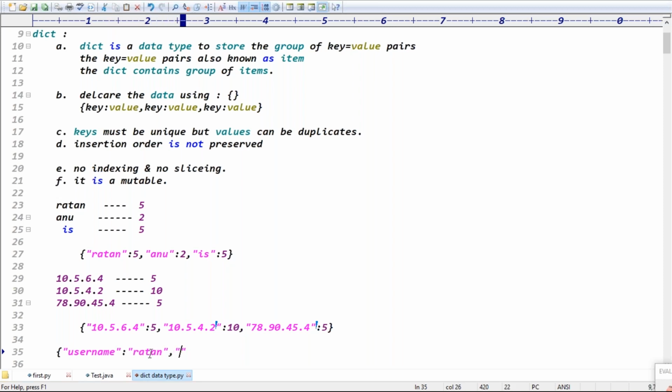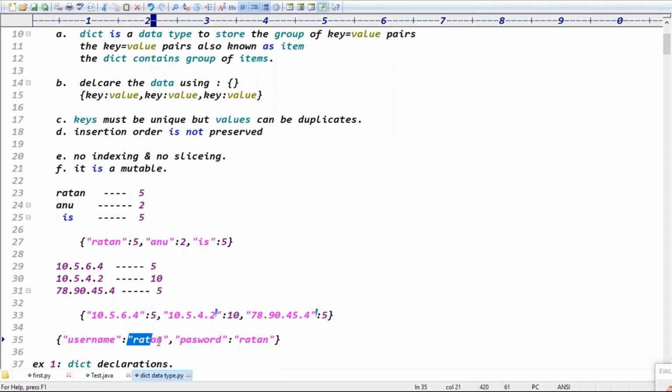And you can take password as a logical name. Can I take the password also as Ratan? In that case, what happened, guys? Keys are unique. Username and password are there, but values can be duplicate, right? So maybe username is Ratan, password is also Ratan, right? Exactly, guys. I hope you got some clarity about how the dictionary stores the data: key value pair format. Here key is an object and value is also an object, and keys should be unique. Values can be duplicated. Is that clear?